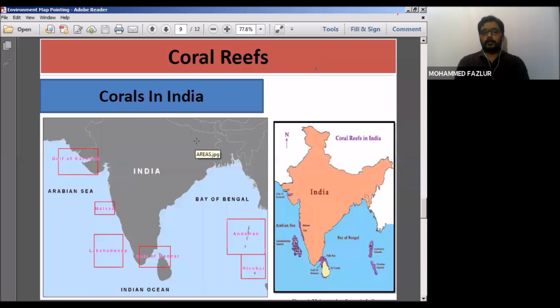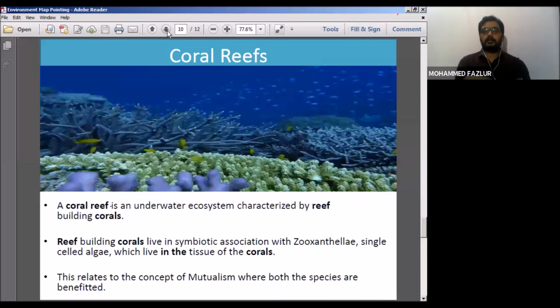I repeat, in Sundarbans, we don't find any corals. Corals in India are found in a few regions: Andaman and Nicobar, Gulf of Mannar, Lakshadweep, Malwan region of Maharashtra, and Gulf of Kutch. Now, based on this background of corals, we'll study what these corals and coral reefs are.